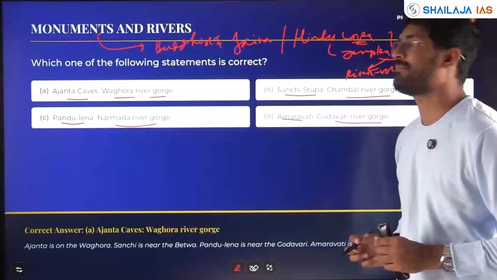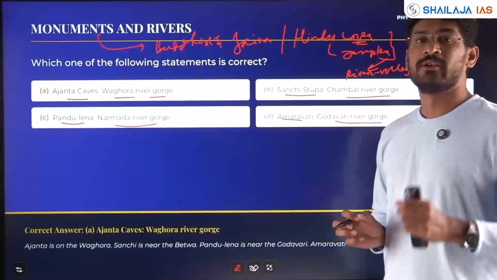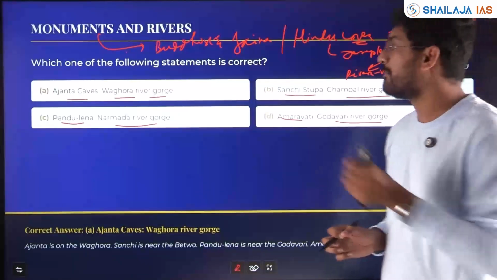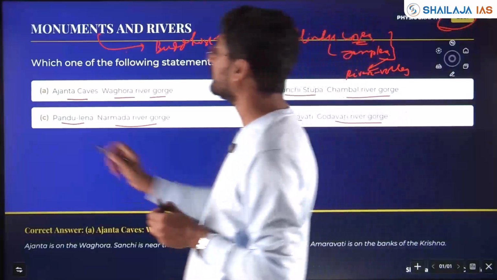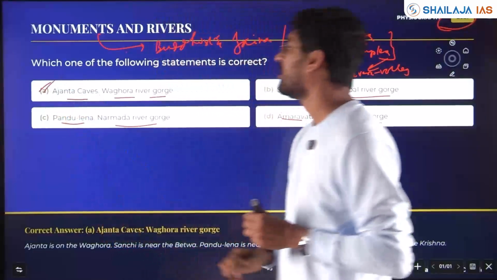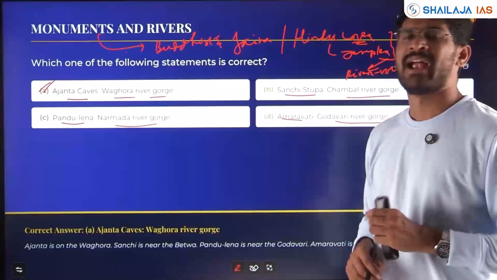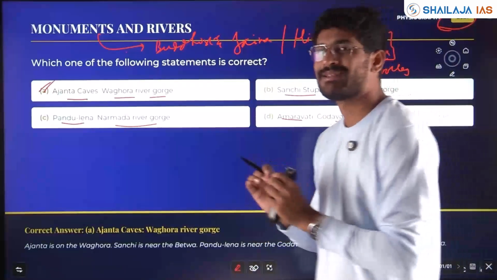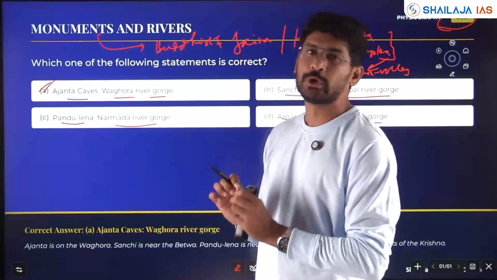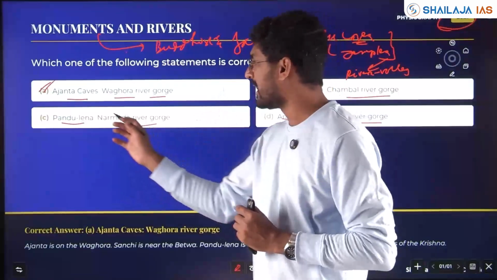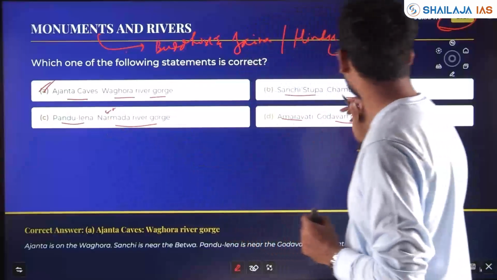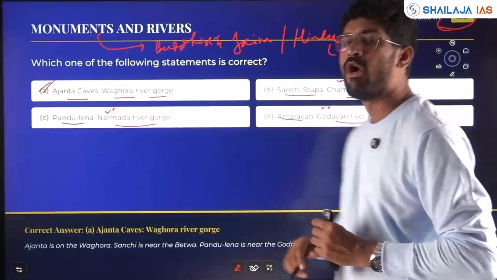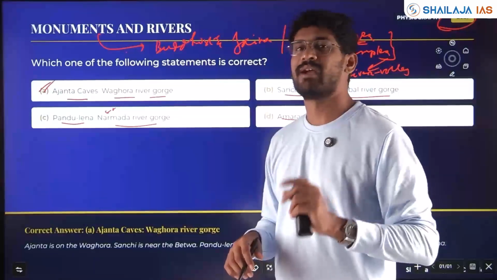Which one of the following statements is correct? You need to have mapped it. You need to know the rivers on which all these important cave systems are located. Here, the answer is Ajanta caves, Wagora river gorge. And if you simply observe, this is the logical way of deducing using the options. Narmada, Chambal, Godavari are all main rivers, where you can easily swap the options.